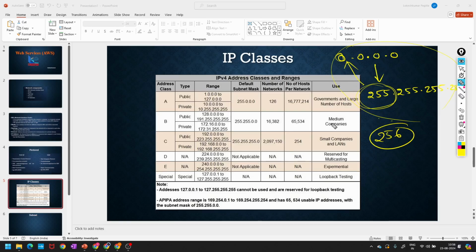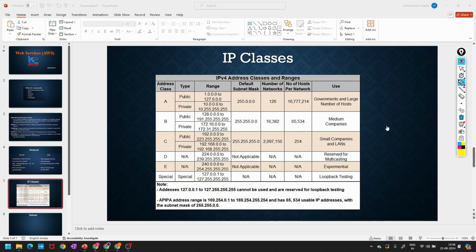Okay. So, you might have heard about IPv4, right? This IPv4 is actually Internet Protocol version 4. IPv4 has 32 bits. Being humans we can understand decimals, right? But machines can only understand binaries.